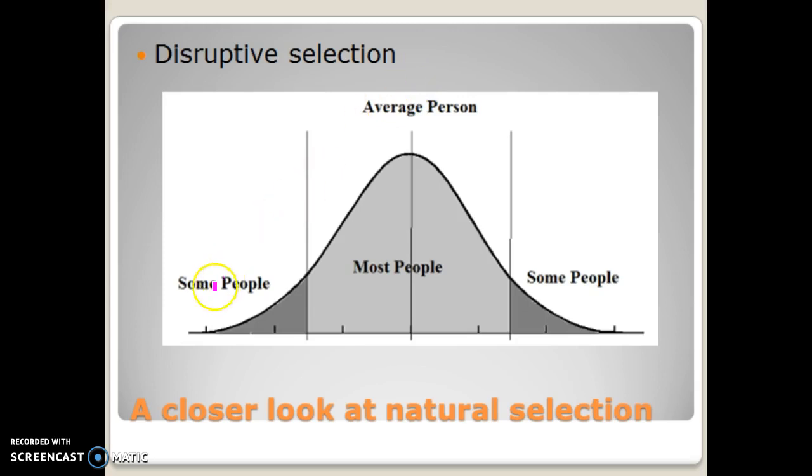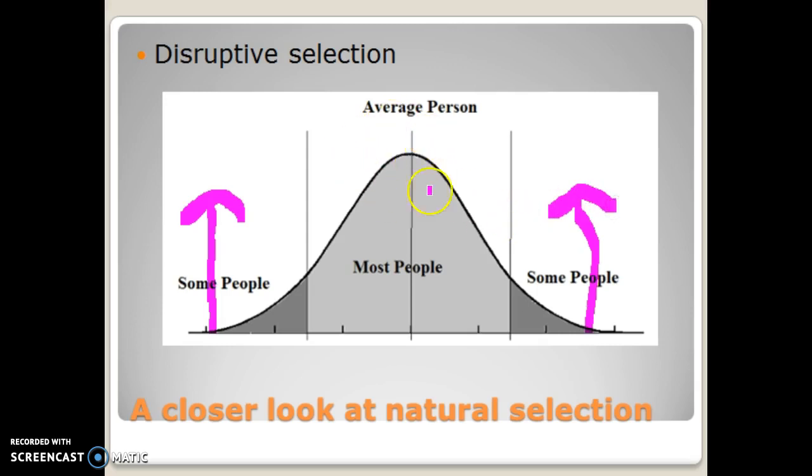Maybe all that's left is really, really tiny seeds and really, really large seeds. Well, if there are tiny seeds, the birds with small beaks have a bunch of food that they can eat. What will happen? Well, they'll have an increased level of fitness. They will increase in number. The birds with large beaks, if there are large seeds, have plenty of food that they can eat, so they will increase in number as well.